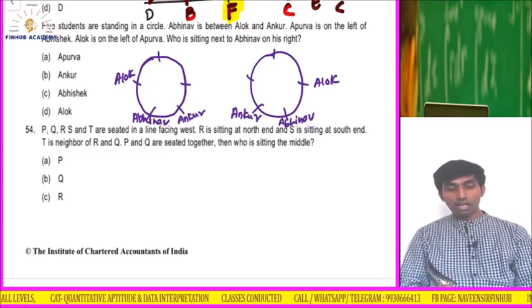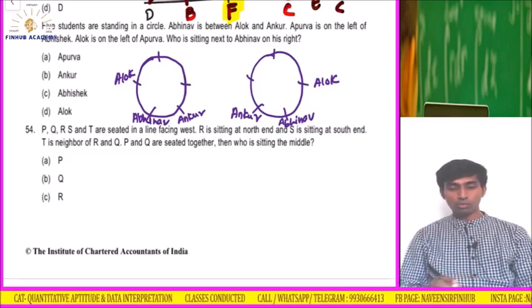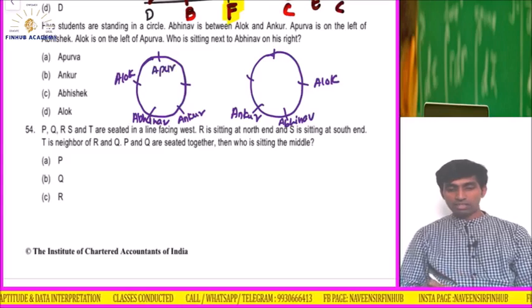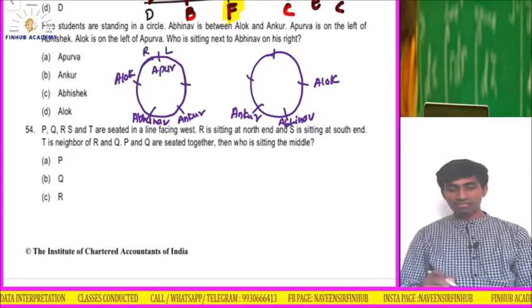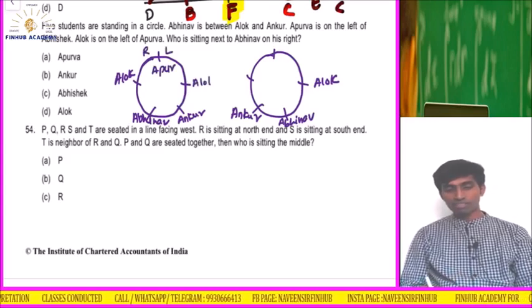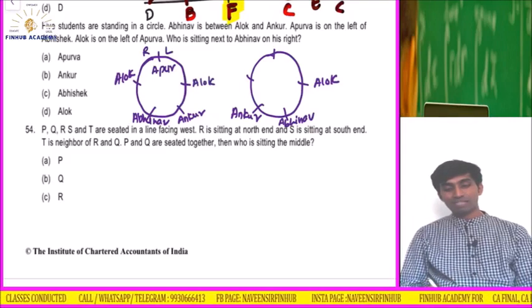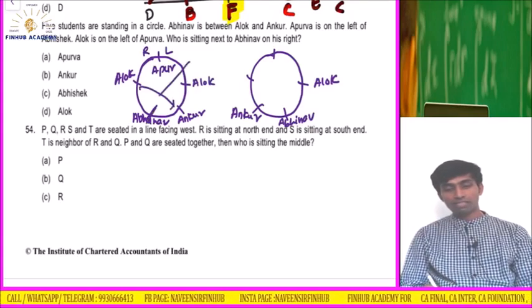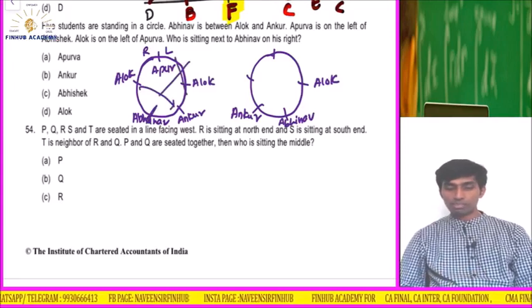Alok is on the left of Apurva. If this is Apurva, Apurva's right is this, left is this. That means Alok should come here, right? But Abhinav is between Alok and Ankur, so we are going somewhere wrong. Let us try to plot here.